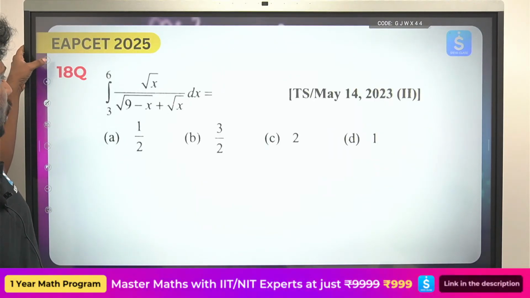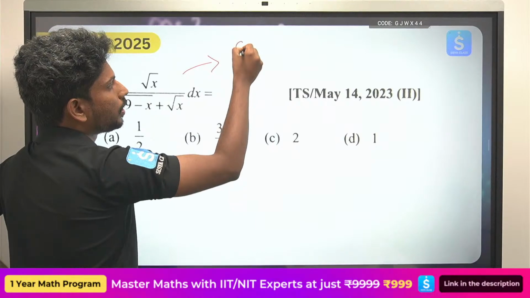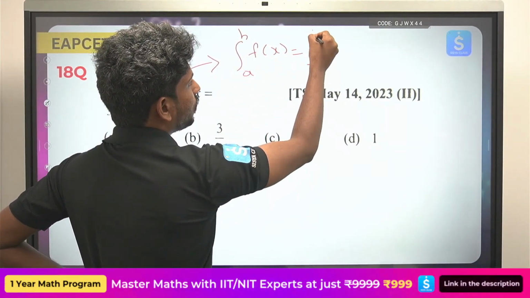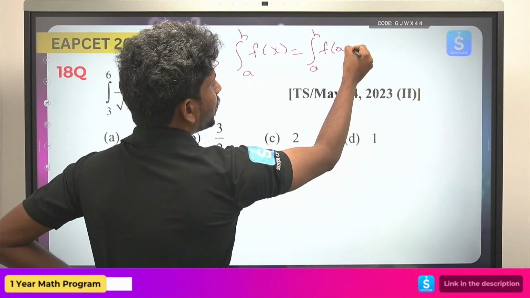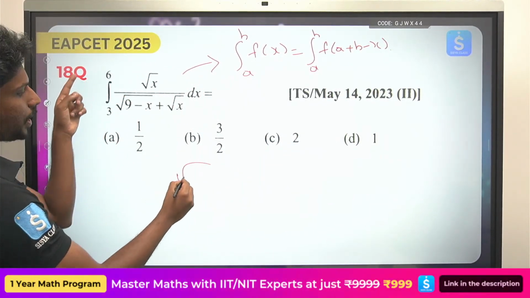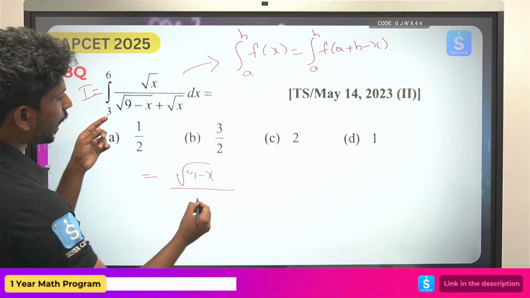Okay, the same thing here, again you will be using integral a to b f of x can be written as f of a plus b minus x. Okay, f of a plus b minus x. So use the same technique. So this will be a plus b, 9 minus x. So I am taking this as I. So this can be written as 9 minus x.